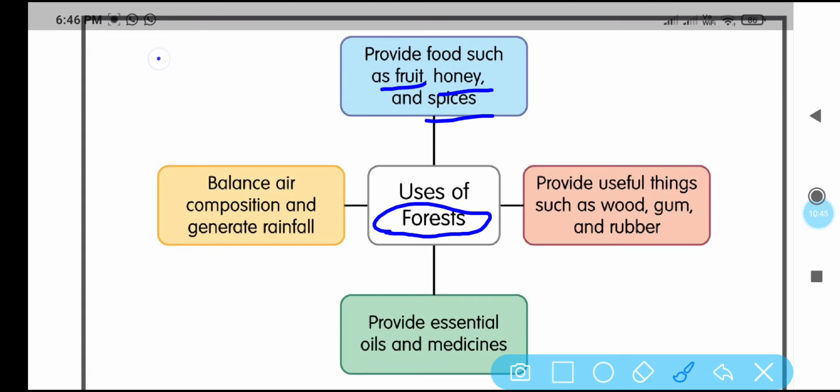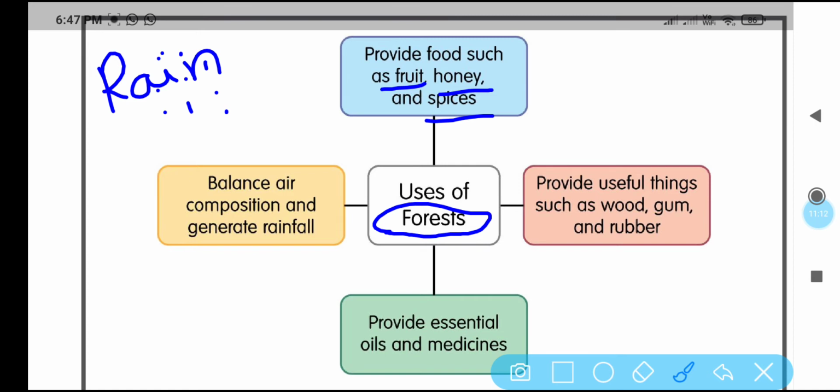We are getting rains because of plants. The plants are releasing excess amount of water into the atmosphere. So with this excess amount of water, clouds are forming, and from the clouds we are getting rains. So forests are helping us to bring rain, and they are also helping us to maintain a balance in nature.